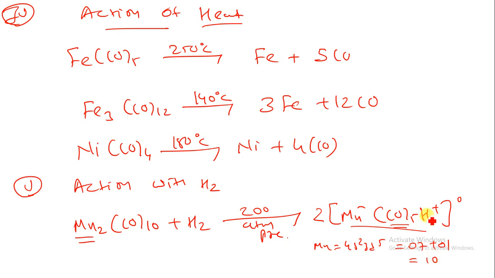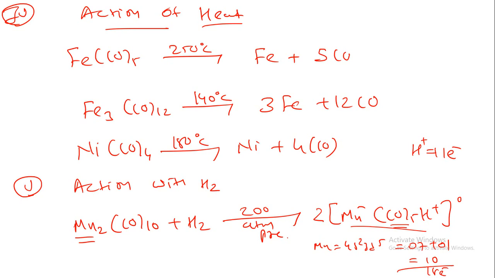H plus, hydrogen which is having 1 electron, but if I put over here a positive charge, 1 electron will be less. So here I am having 7 plus 1 for the Mn and 10 electrons from the CO, so here I can put 18 electrons. So this compound is following the 18 electron rule. By the reaction of Mn2(CO)10 with H2, it can produce Mn(CO)5 minus H plus.